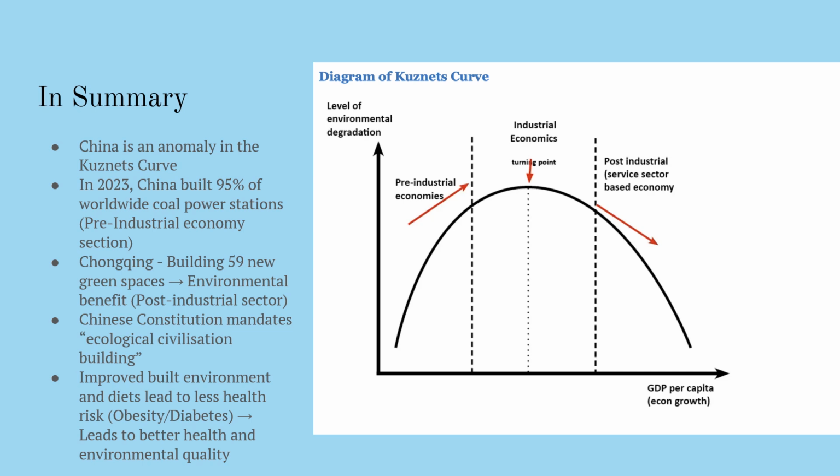The overall resource footprint of China is complex and can be explained using the Kuznets curve. However, China is at different stages as it does not fit the Eurocentric framework of the curve. China built 95% of worldwide new coal power stations in 2023, which indicates being on the upward trend side of the curve, as burning such vast amounts of coal has huge environmental impacts. Locally, this is the loss of flora for concrete in factories, as well as adding huge amounts of carbon into the global carbon cycle, worsening the climate crisis.